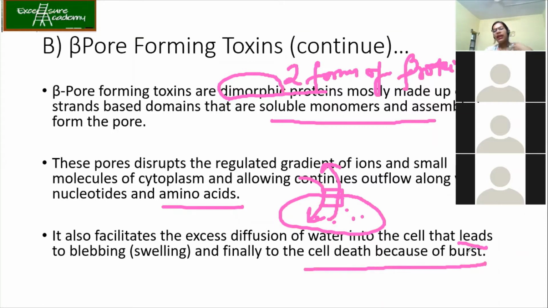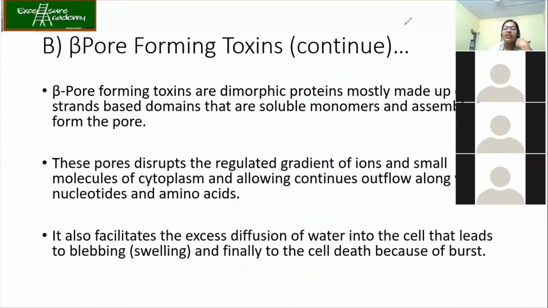Remember the edema we get sometimes because of certain toxins. The affected portion starts swelling. During edema, most of your parts swell. It means that most of your cells have burst, and now your body is recovering by taking up those cells and recovering from that. So most of the diseases we get will be clear to us now.